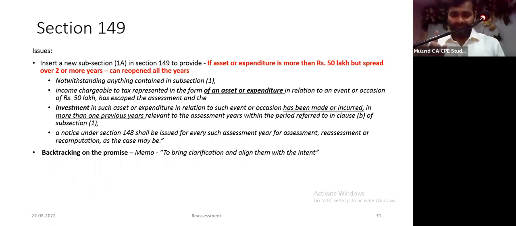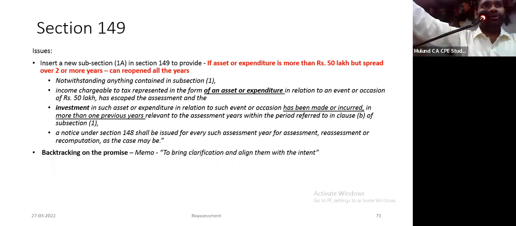Now they have inserted this subsection 1A which we just read. What does this subsection say? अगर आपका खर्चा हुआ है या आपका इन्वेस्टमेंट हुआ है which is more than 50 lakhs, but you have planned such that वो 50 लाख 2 साल में split हो गया, so it doesn't cross the threshold of 50 lakhs for 149 1B. If this is the case, you will reopen both the years irrespective of 50 lakh threshold.